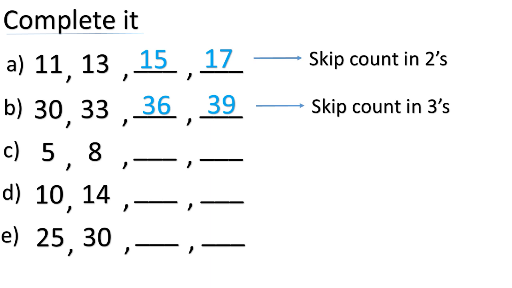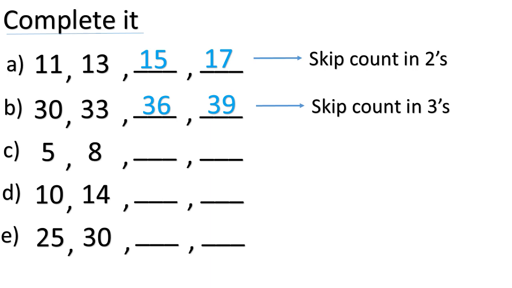We have 5. Then the next number is 8. To find out in which number we are doing the skip counting, keep 5 on your finger. Then we have next numbers are 6, 7 and we reached 8. So, how many numbers did we skip here? 2. We reached on the third number. So, we know we are doing the skip count in 3s.